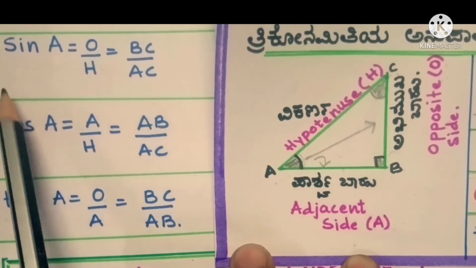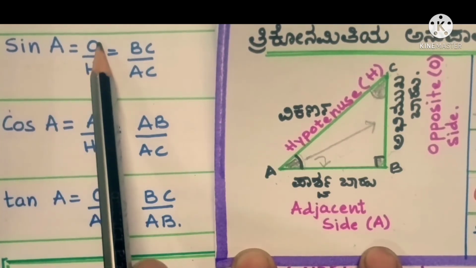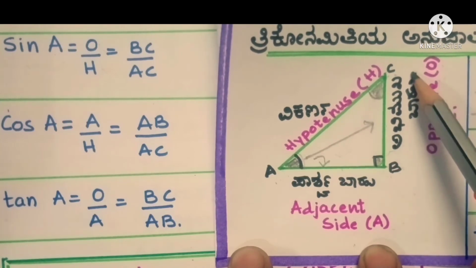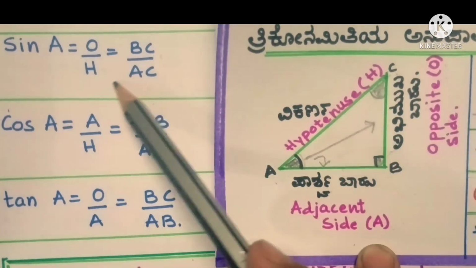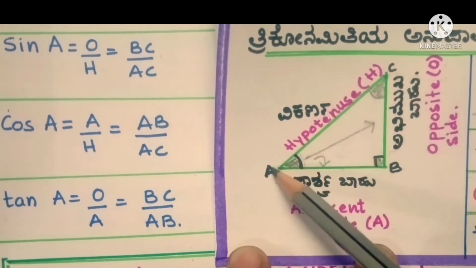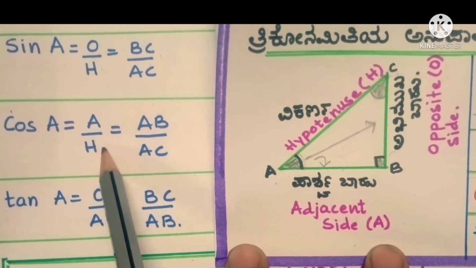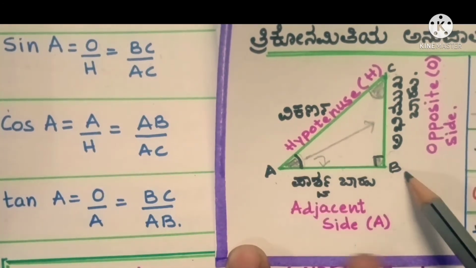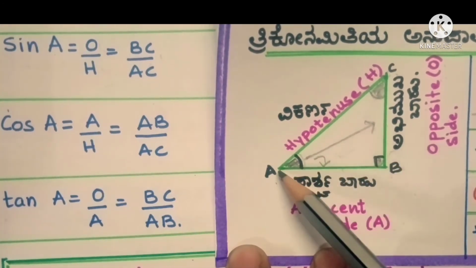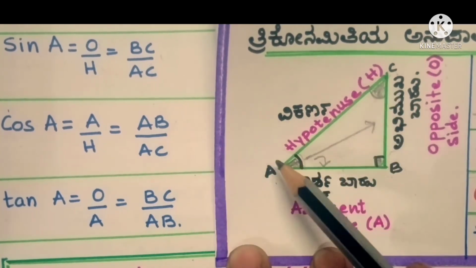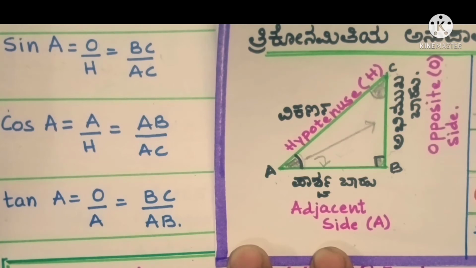So let us recall once again. Sin A is nothing but O by H. So O is opposite side, that is BC. So we are having BC, and H is hypotenuse, and we are having AC. So BC by AC is our sin ratio. Cos is A by H. A is adjacent side, that is AB. H is hypotenuse, that is AC. So AB by AC is the cos ratio.